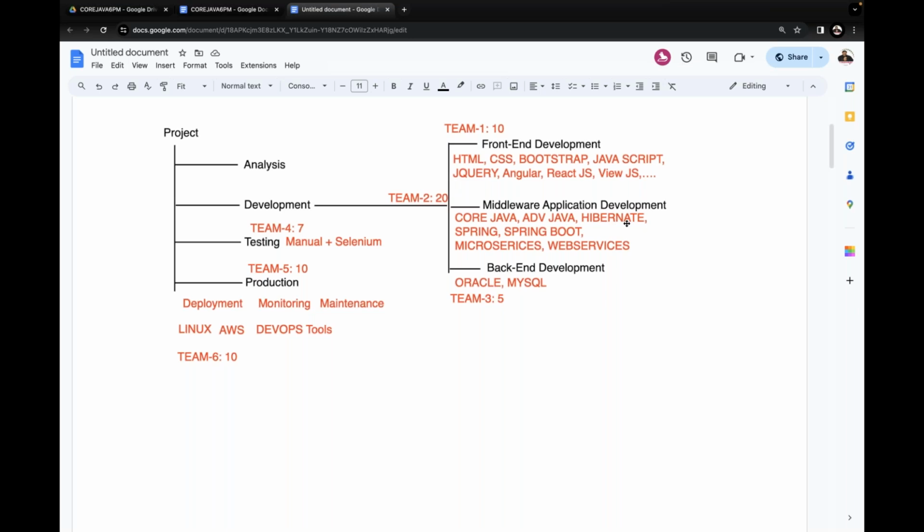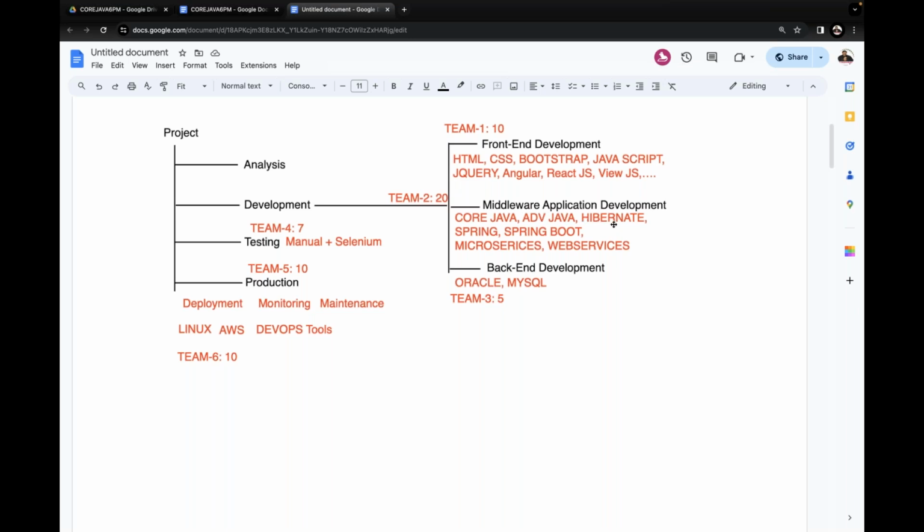Middleware application development is purely server-side program. If you open some registration page, where we enter the data and click on the register button, automatically the request will go to the server-side application. The server-side application will take your provided data. The data will be processed. After processing, the data will be submitted to the backend systems. So to take data, to process the data, to send the data to the backend system, we require a server-side program. The server-side program comes under middleware application development.